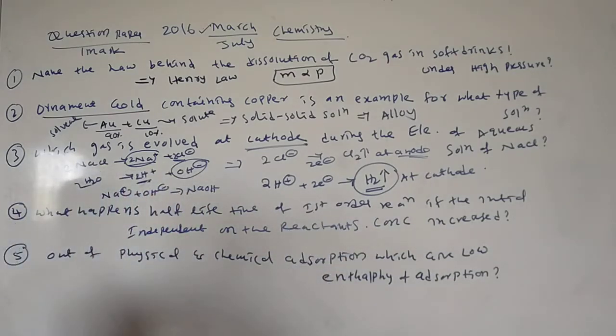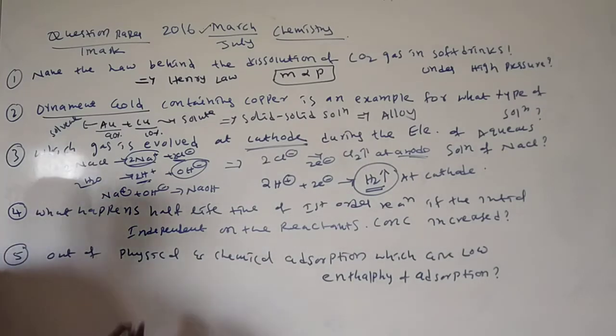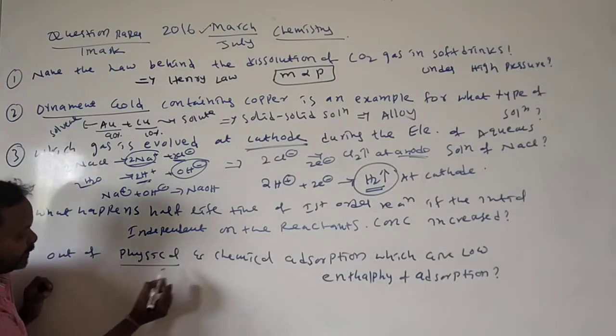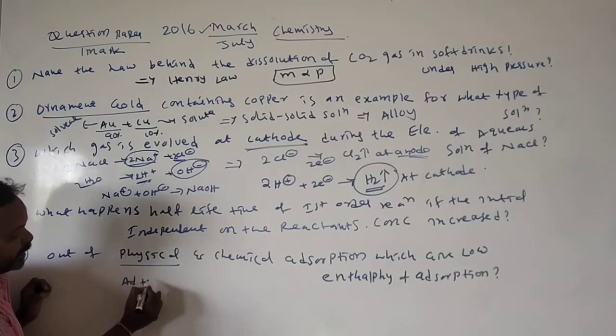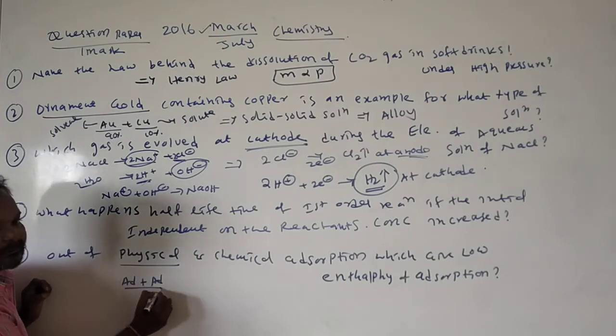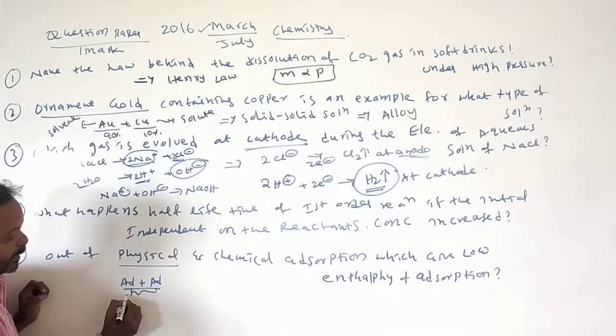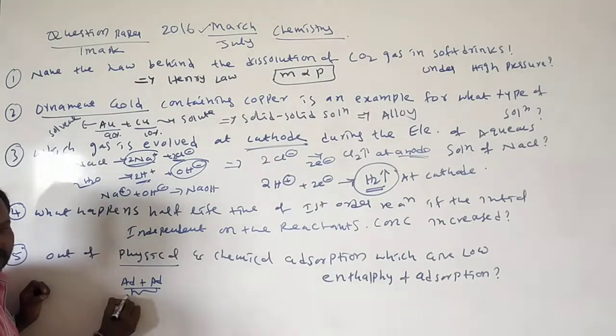Out of physical and chemical adsorption, which has low enthalpy of adsorption? Physical means adsorbate and adsorbent have very weak attraction forces between them. Those are called van der Waals attraction forces.